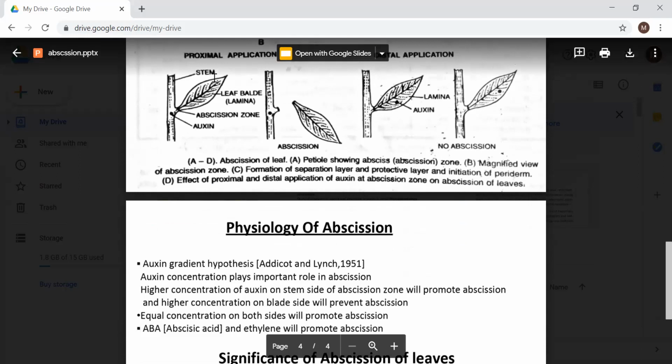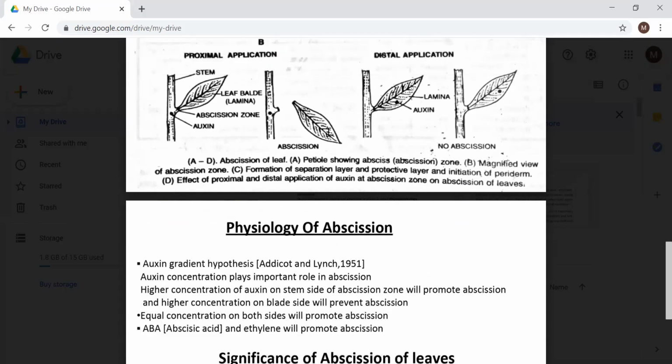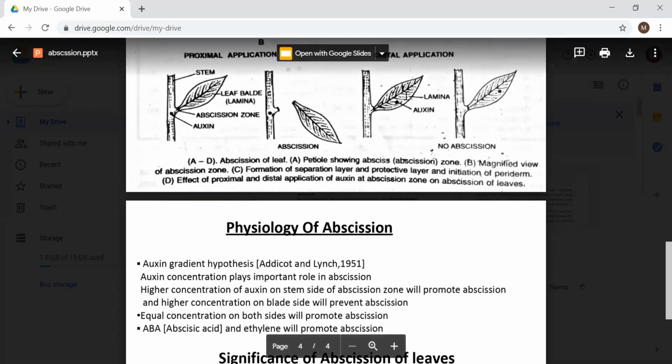Now this is the proximal side of the plant and this is the distal side. If the auxin concentration is more on the stem side, this will promote abscission and the leaf will fall down. But if the concentration of auxin is more on the blade side, then abscission will not take place and the leaf will remain intact.